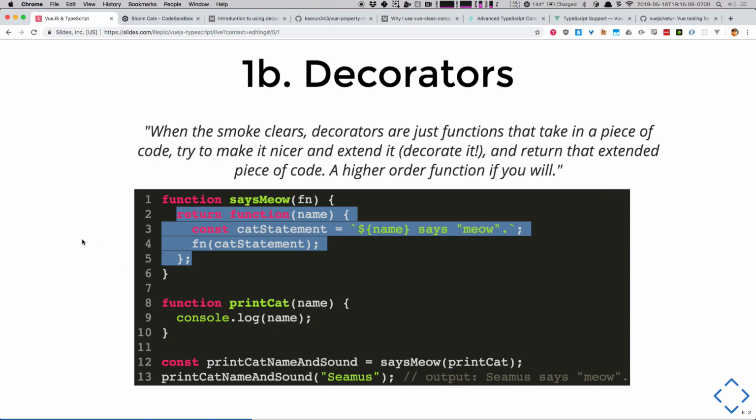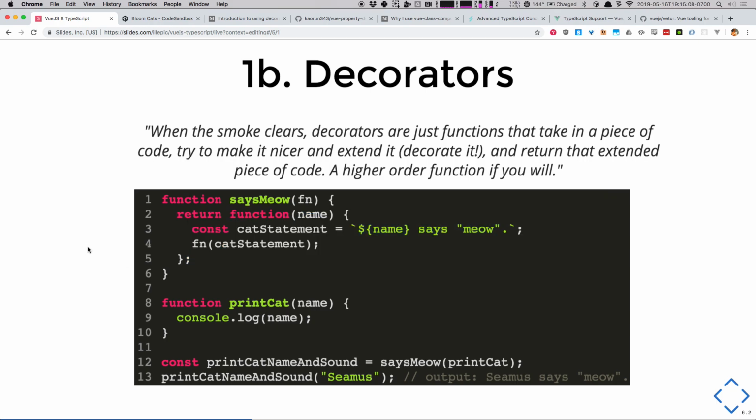All right, so that's a higher order function. We use this all the time in JavaScript. This is also known as functional composition if you come from the functional programming world, and it's kind of how we get that almost OO, object-oriented approach to enhancing and extending classes in other languages.